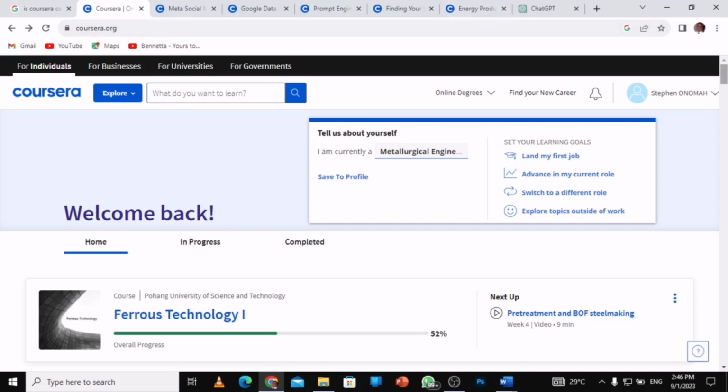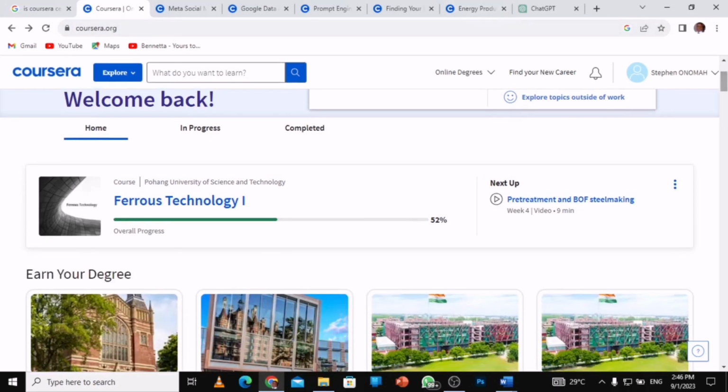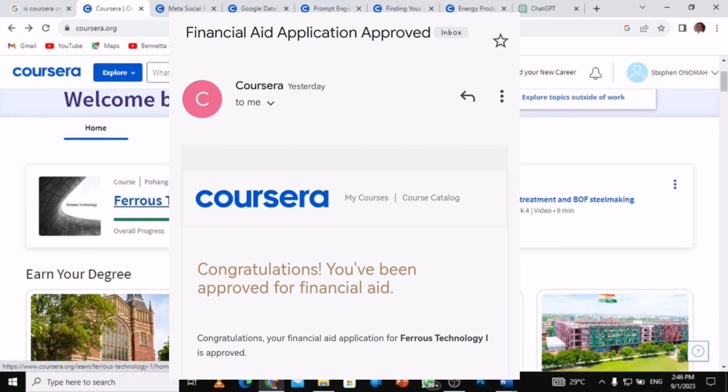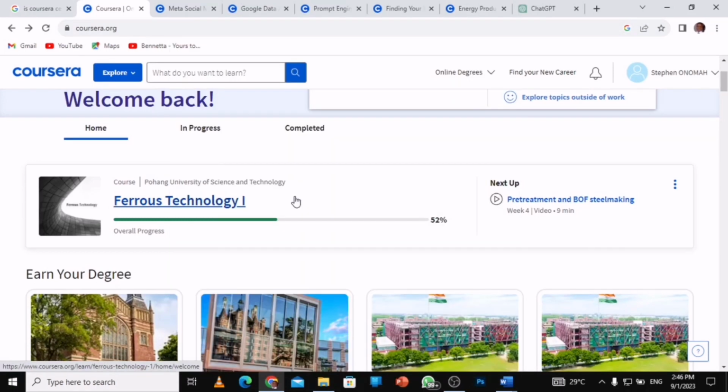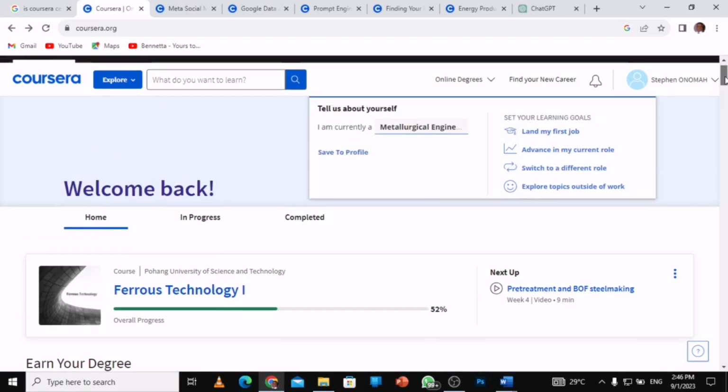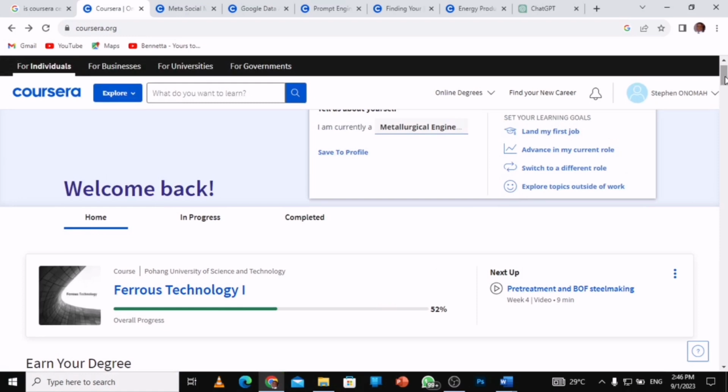Now look at this. I have applied for one. For evidence's sake, I'm doing Ferrous Technology 1 because it's under my course. I'm doing metallurgical engineering and I love ferrous a lot. I applied using this AI, which helped me generate what I needed for the financial aid application. So let's get into it.